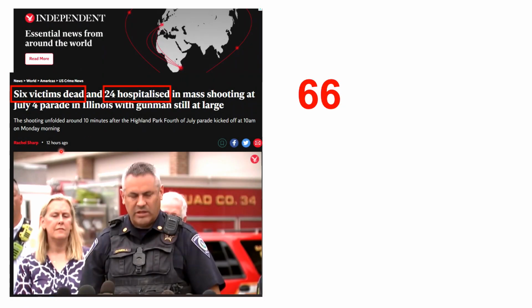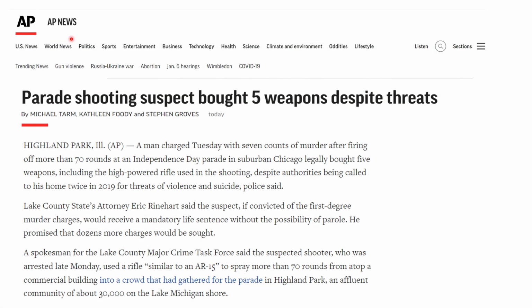So we've got 66 code here, we've got 6 victims and 24 hospitalised, so there's 2 + 4 for a 6, so there's 66 code again. And this one here, he's been charged with several counts of murder, so there's 7. He fired more than 70 rounds, so there's our 7 code again.